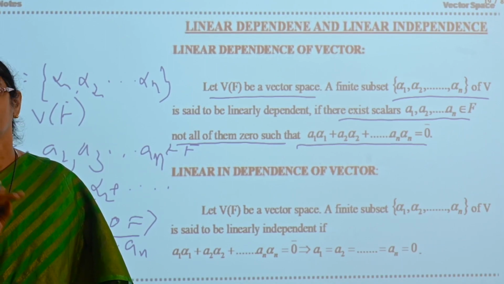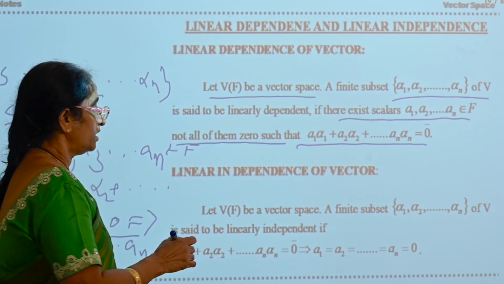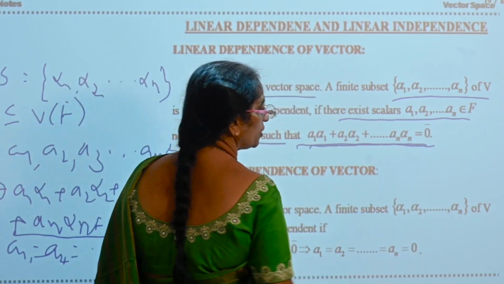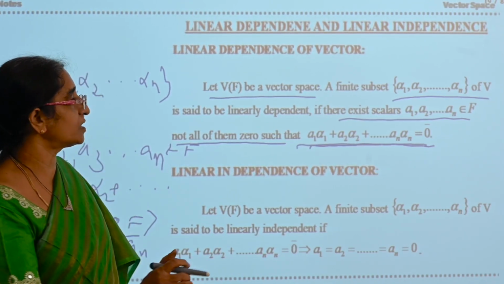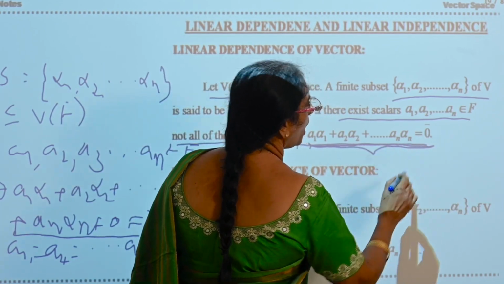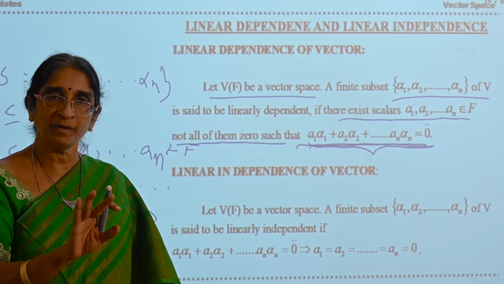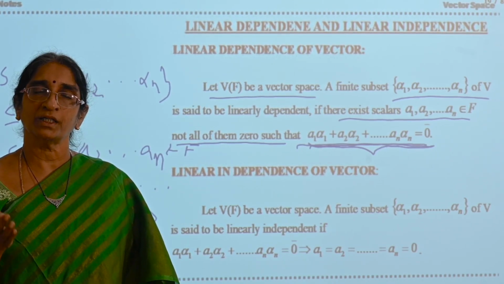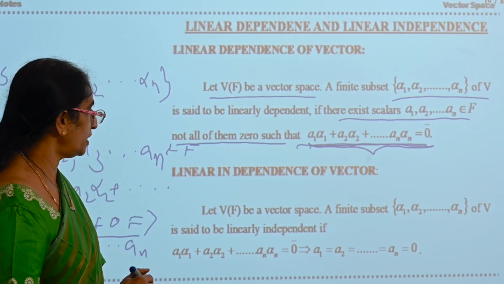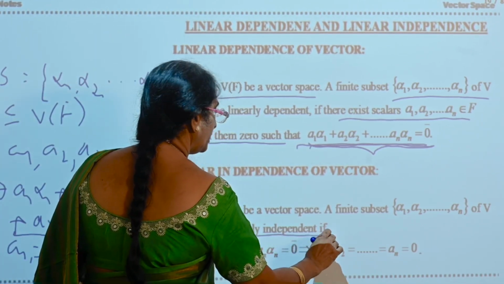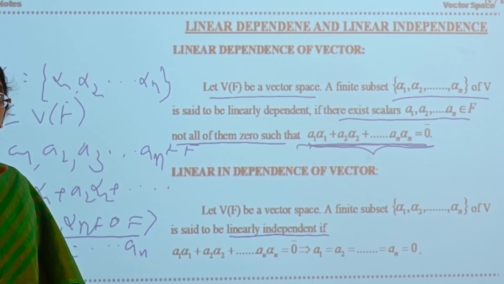Linearly dependent, linearly independent. When will you say that it is a linearly dependent set? If the linear combination is equal to 0 implies that all the constants existing in that linear combination are not becoming zeros, but some may be zeros, then you will say that it is a linearly dependent set. If all are becoming zeros, then you will say that it is a linearly independent set. Okay, now is it clear? Linearly dependent set and linearly independent set.